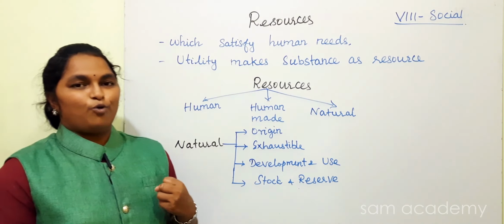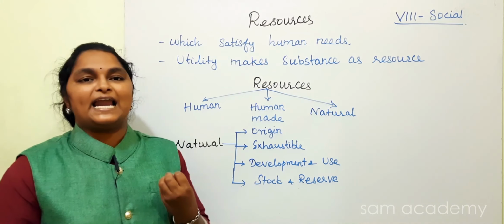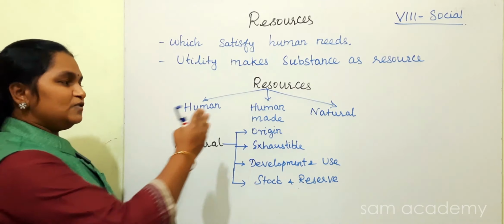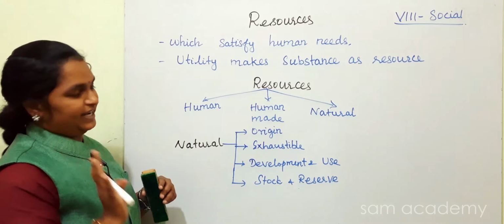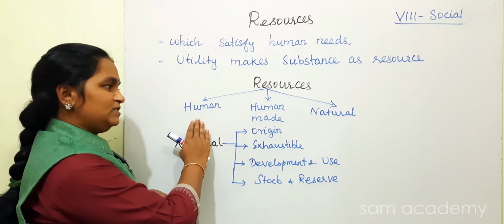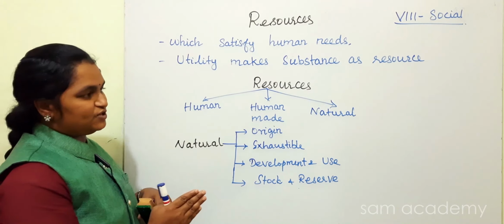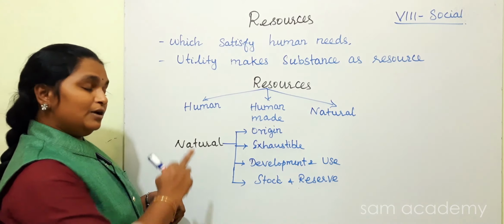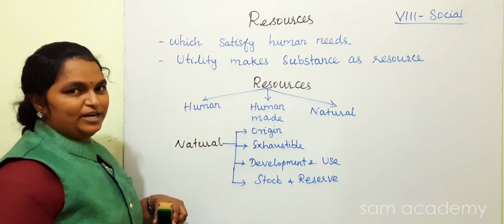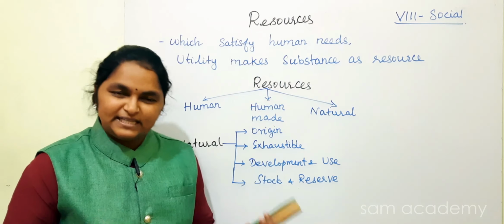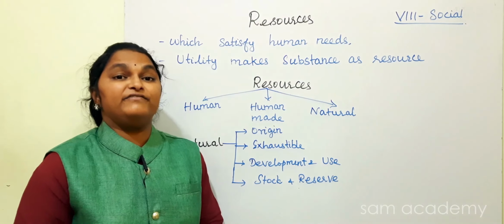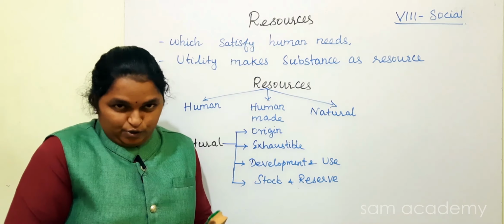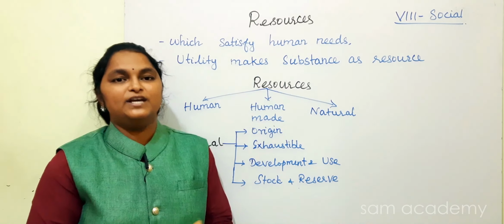Now, what are the types of resources? Classification of resources we will discuss. The resources are classified into three. One is human resource. Second is human-made resource. At last, natural resource. Why did I start with human resource? Because everything is available naturally, but it becomes a resource only when humans start to use it.